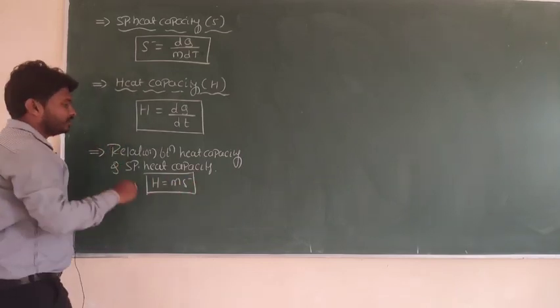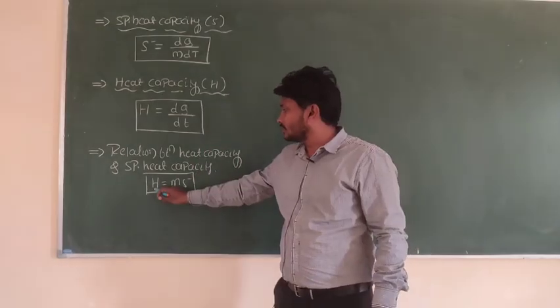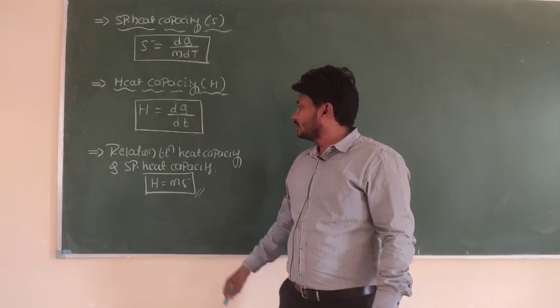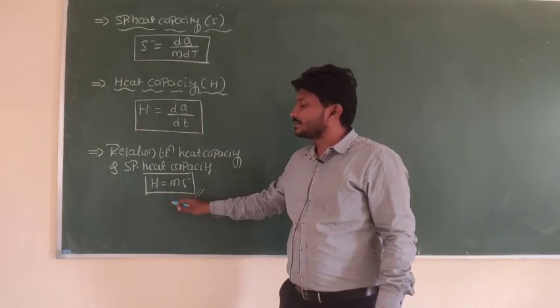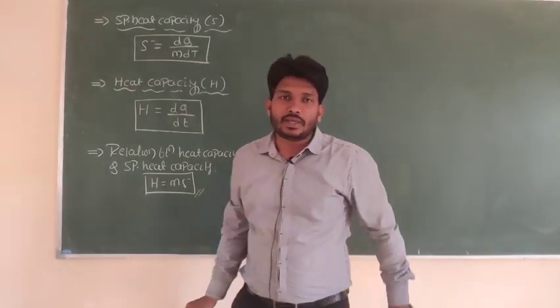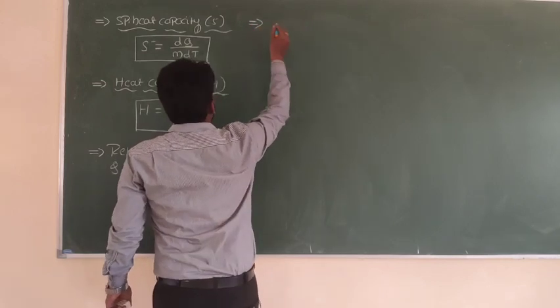This is the relation between heat capacity and specific heat capacity. H stands for heat capacity, m for mass and s for specific heat capacity. What is the relation between heat capacity and specific heat capacity? H is equal to m into s, and we'll understand one more term, that is,